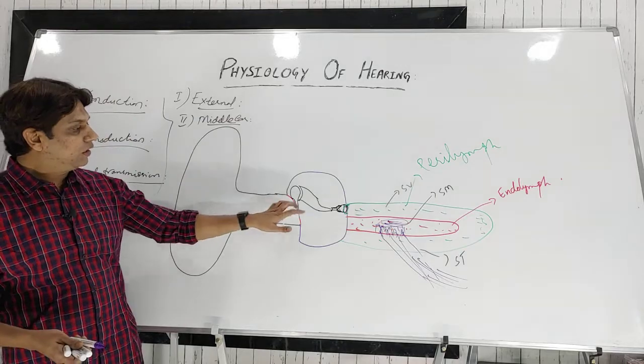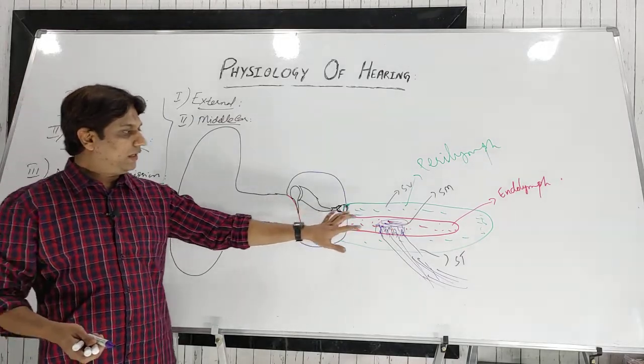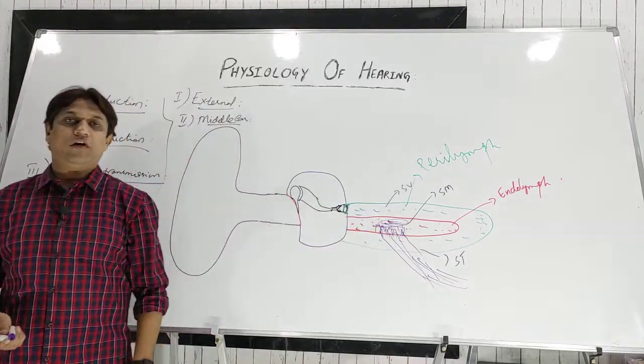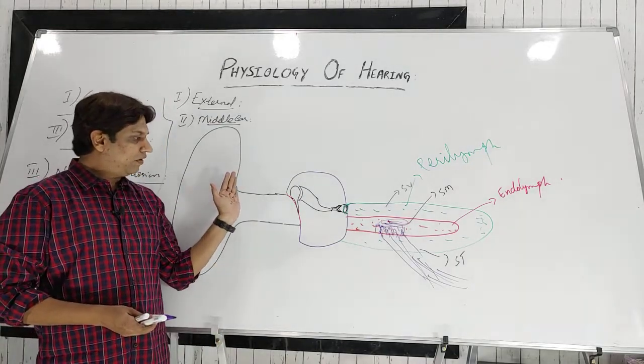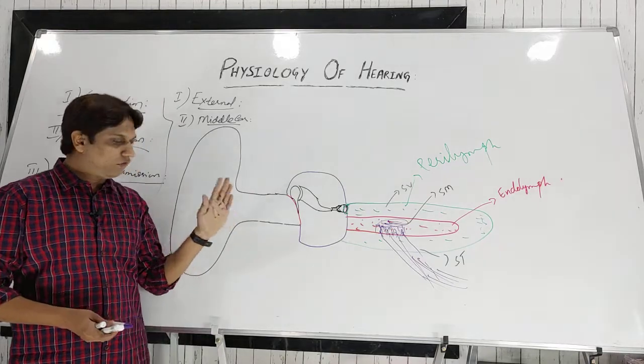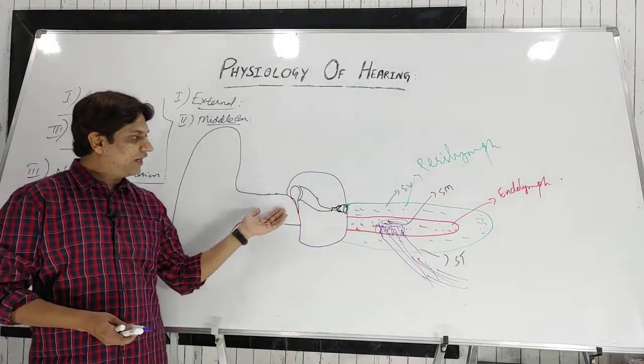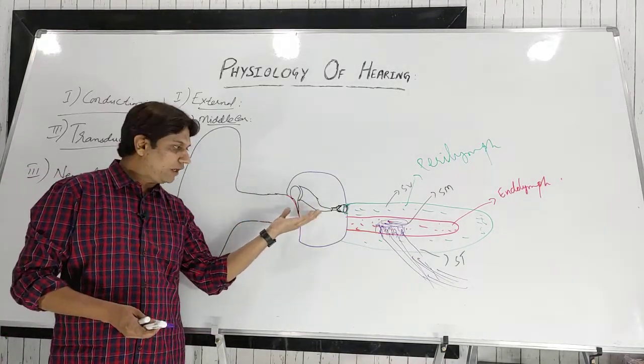Here there is air, and in the inner ear there is liquid or fluid. So the basic mechanism is that the sound energy or sound waves coming from the external ear get transmitted to the middle ear. How will it get transmitted?